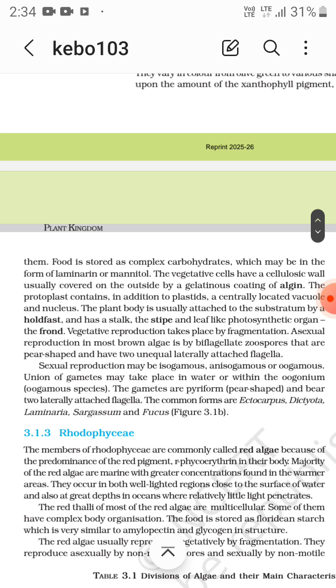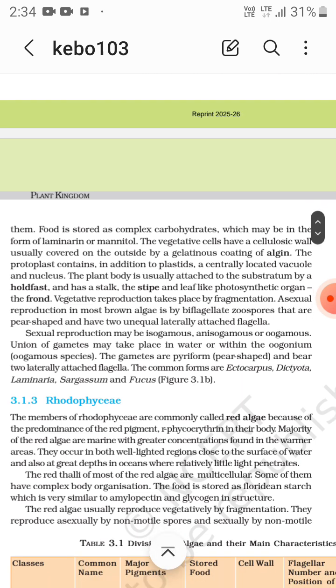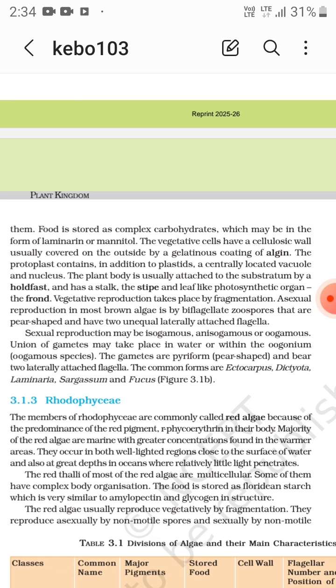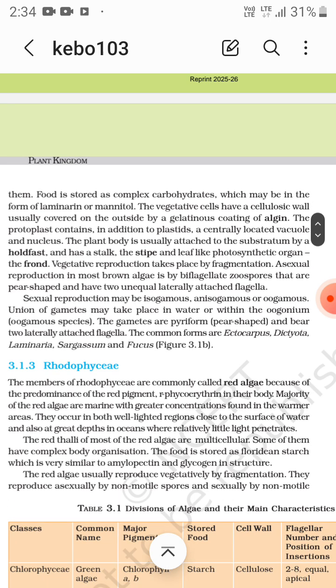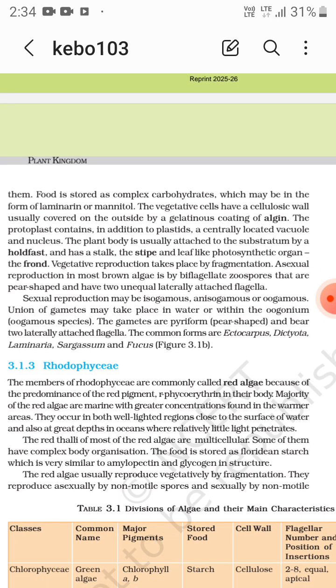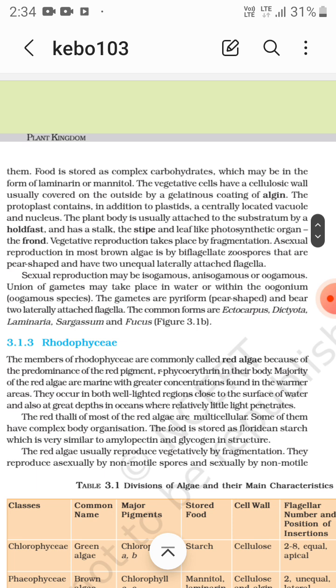So vegetative reproduction takes place by fragmentation, same in both the algae. Asexual reproduction in most brown algae is by biflagellated zoospores that are pear-shaped and have two unequal laterally attached flagella. Sexual reproduction may be isogamous, anisogamous, oogamous.